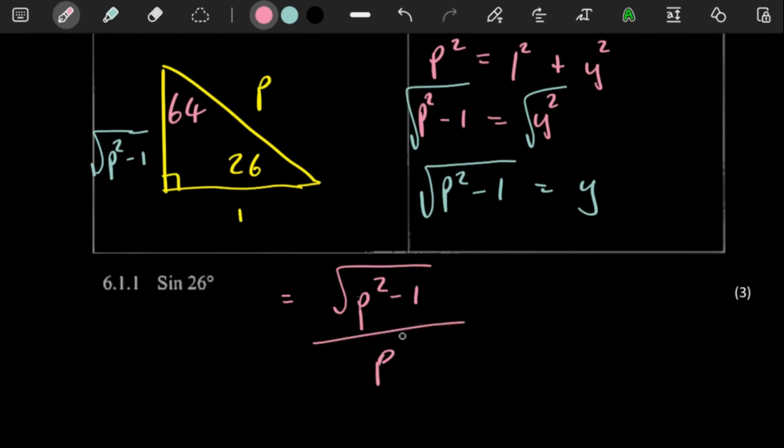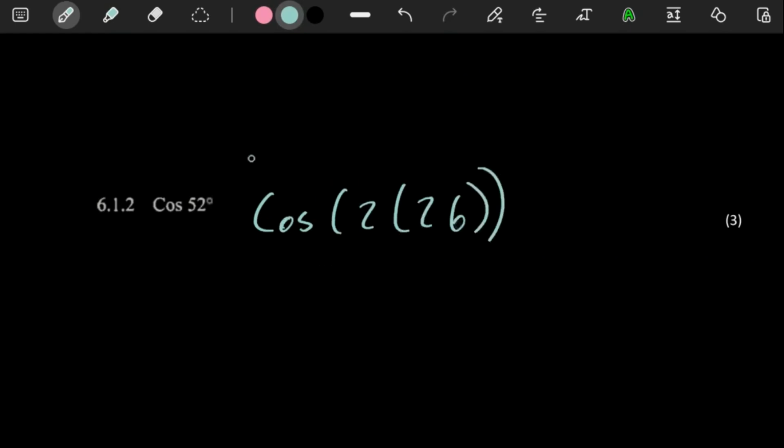You may think to yourself, can you simplify further? Nope, you cannot. Even though this is just a difference of 2 squares, you cannot simplify further. Moving on. So cos 52, you have to be creative. Cos 52 is double of 26. So clearly we're going to have double angles there. And then here you can change into whichever one of the double angles of cos you want. So let's use the one with a sine. This is going to be equal to 1 minus 2 sine squared 26.